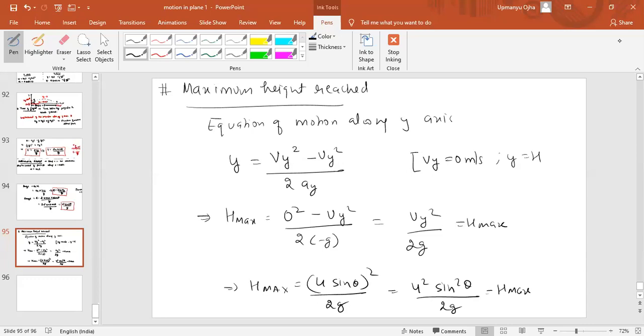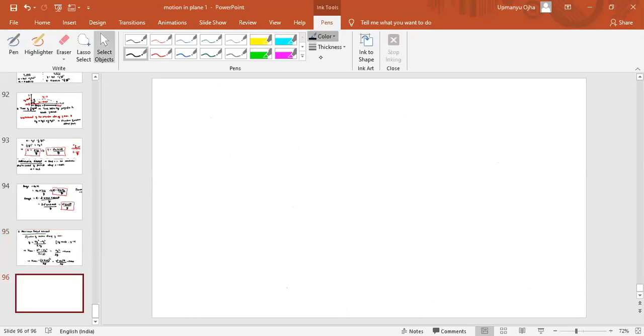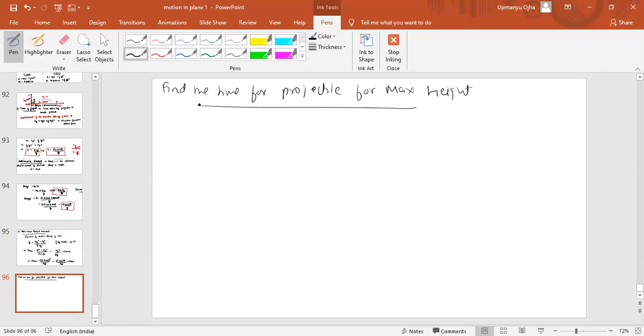Now if I ask you, find the time for the projectile to reach the maximum height. What is the time taken by the projectile to reach the maximum height? Can you find this? Find the time taken by the projectile to reach the maximum height.